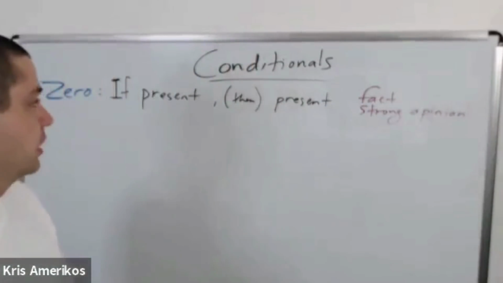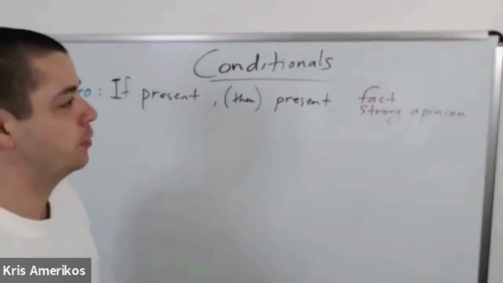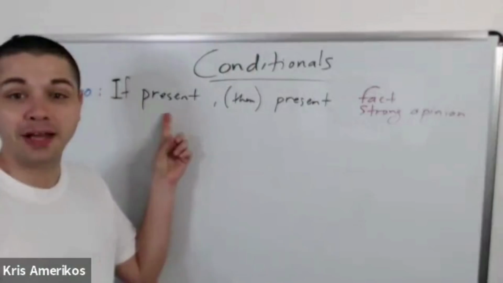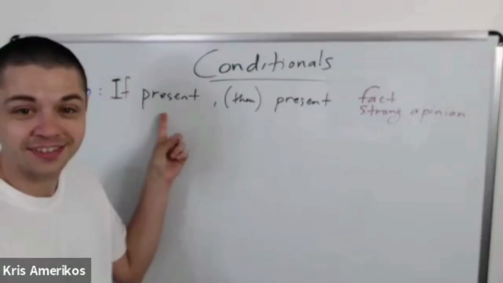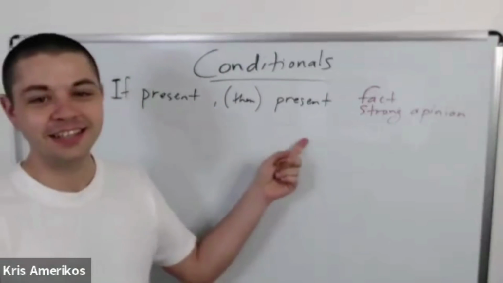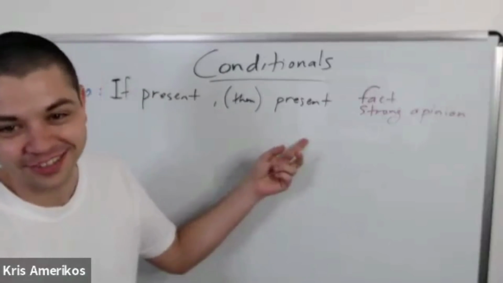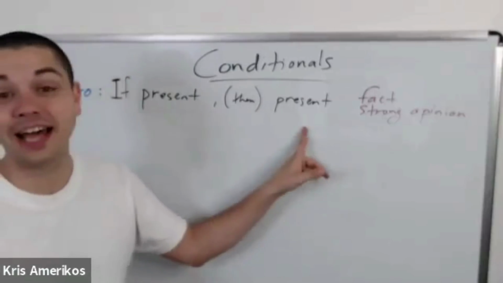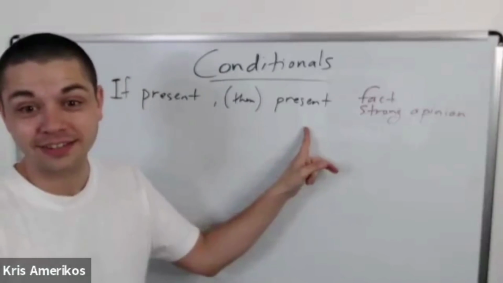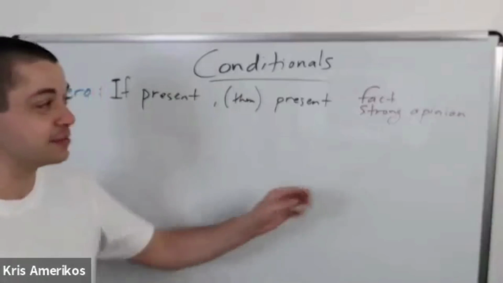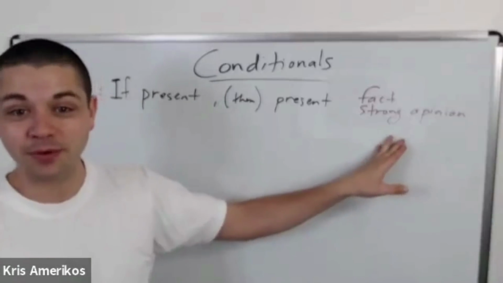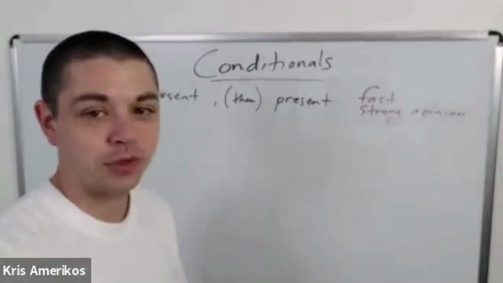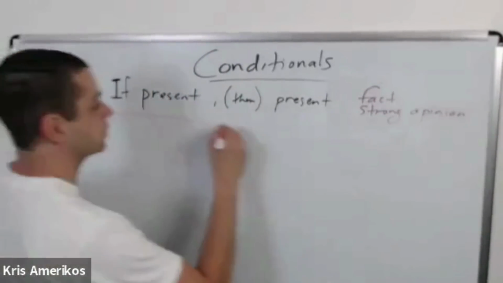For example, we might say, if he is a politician, then he is a liar. If he is a politician, then he lies. For example, this might be a strong opinion. Someone might think this. So that's when we use zero conditional.